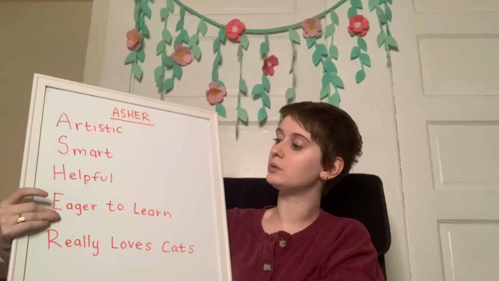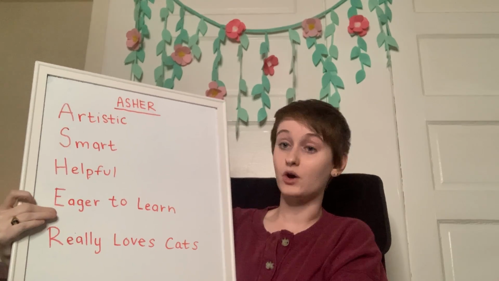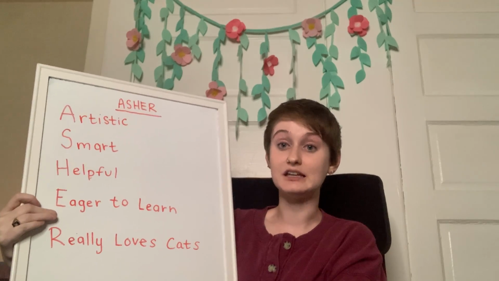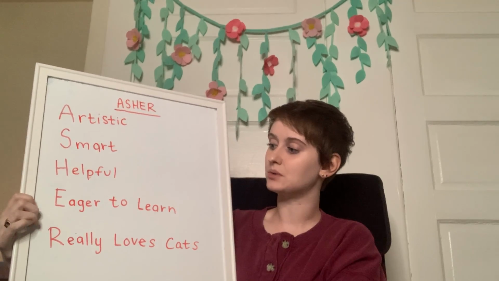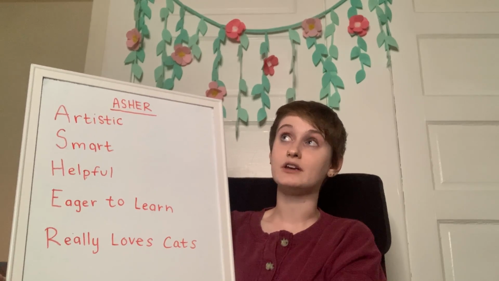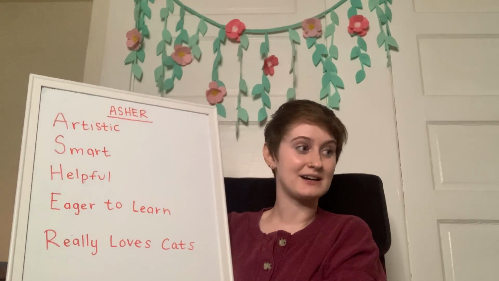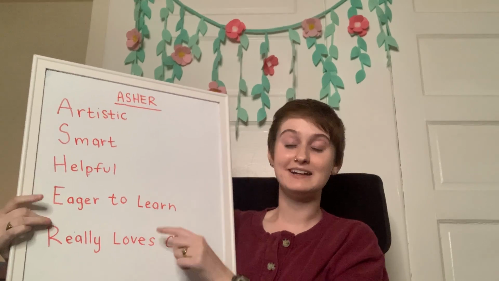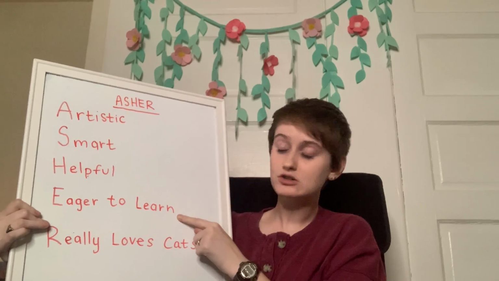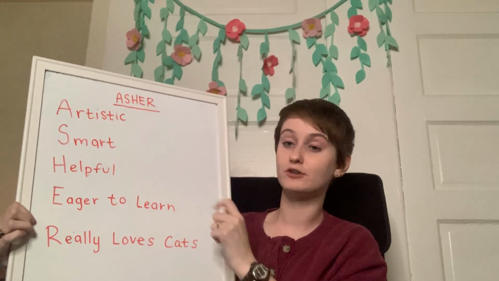So let's move on to the second to last letter. The next letter in my name is E. So we need to find a phrase or a word that matches an E. You could have said that you're easygoing, or that you're educated, or that you're easily impressed or excitable. I chose to go with eager to learn because I like to learn, and that's why I'm in school, in college. So I wrote eager to learn as my phrase for E. Remember, these can be words or phrases.